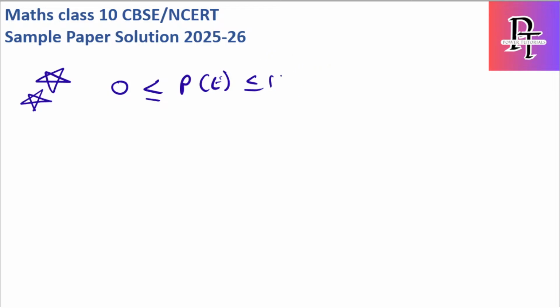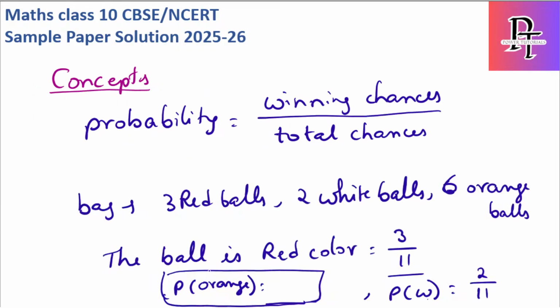So probability cannot go greater than 1, probability cannot go less than 0. Okay, and then we have the next concept, which is probability of not event. Not event is nothing but 1 minus P of E. Okay, it's the same sample case with the balls case I'm talking about.